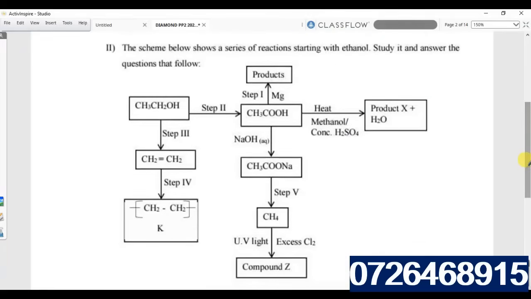The scheme below shows a series of reactions starting with ethanol. Study it and answer the questions that follow. So before you go to the question, you are supposed to analyze this flow chart properly, because you have read the content. Now look at this. We are starting with ethanol. What does ethanol undergo to form ethanoic acid? This is ethanol. This is ethanoic acid, 1, 2, ethanoic. Therefore, this one is oxidation. So step 2 is oxidation.